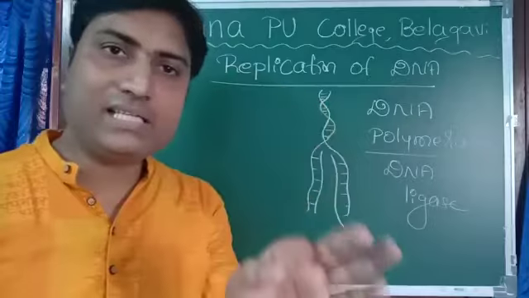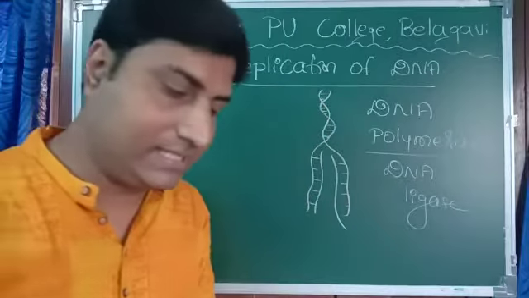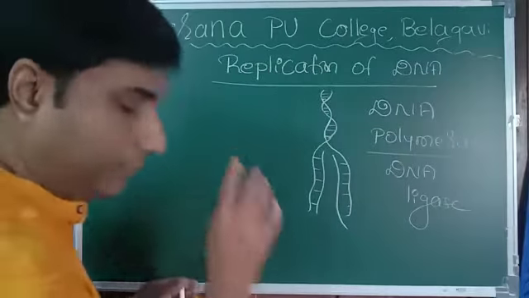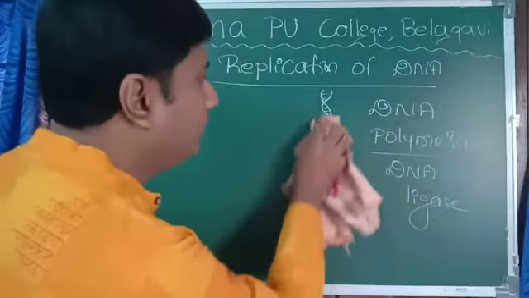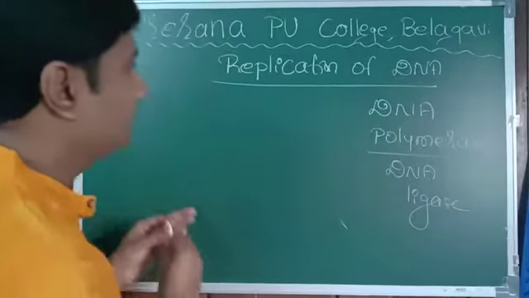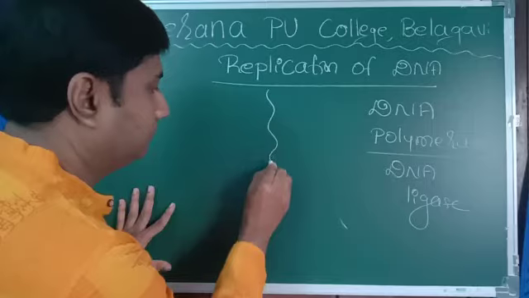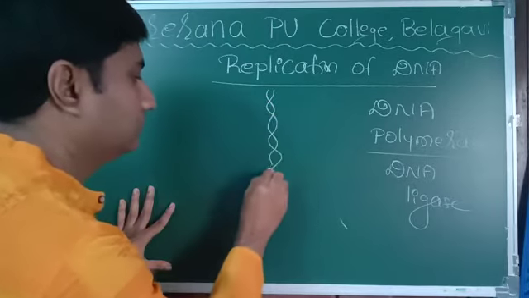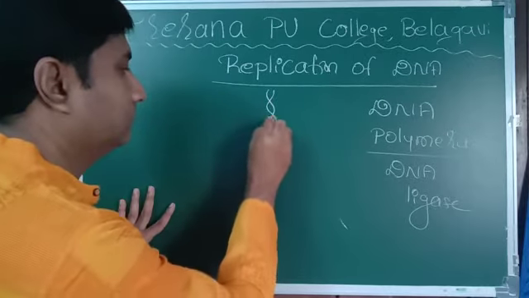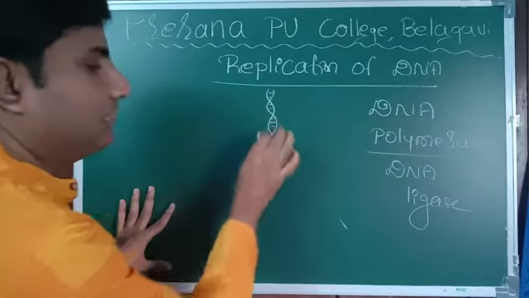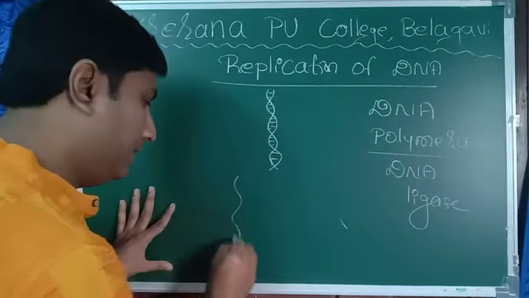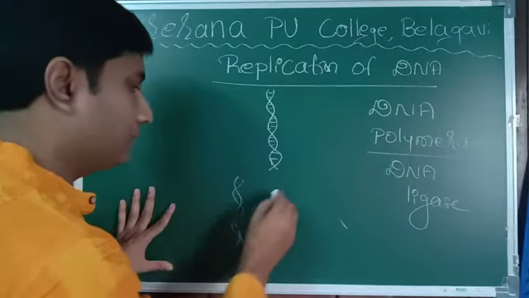But one interesting feature here that we can see is, whenever new DNA is formed like this, see now, this is the mother DNA. This DNA forms into daughter DNA.